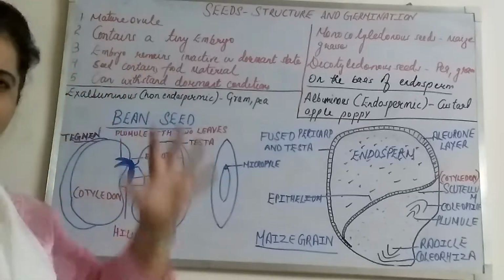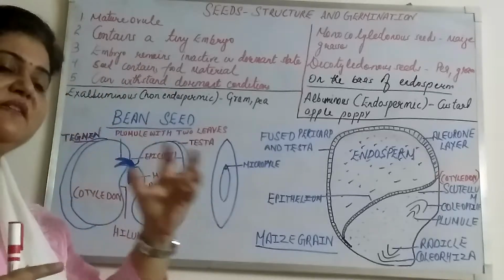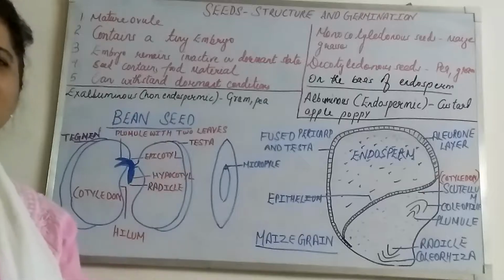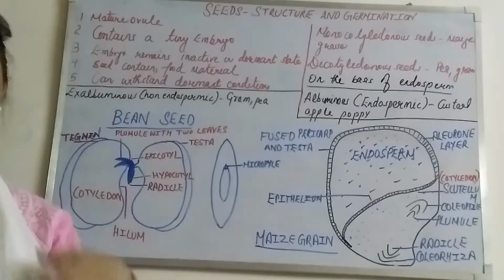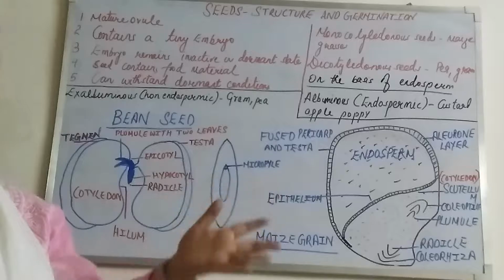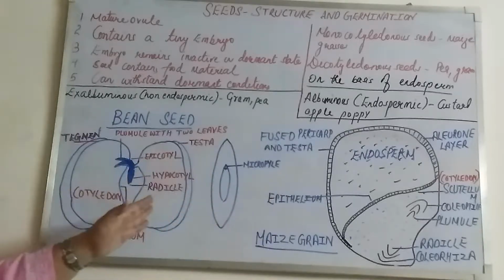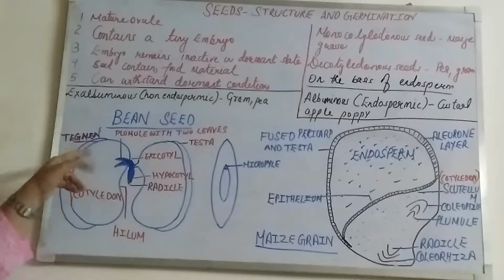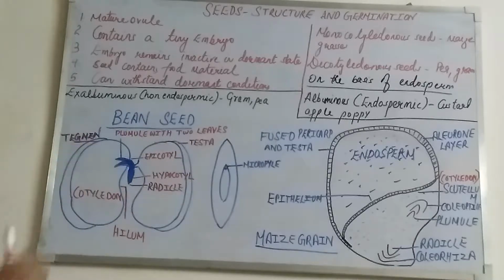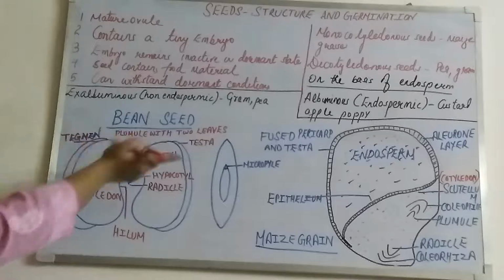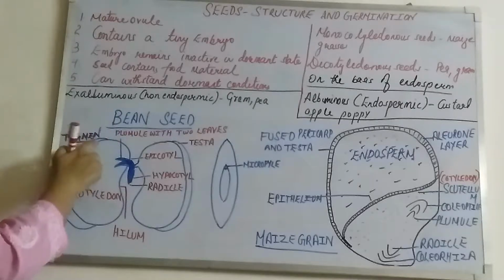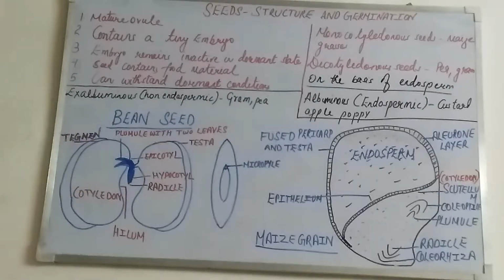It covers the seed only, and it also protects the seed from any mechanical injury, from the invasion of bacteria, fungi, anything external which can damage a seed. So it is a protective layer. And just next to it, we have the tegmen, T-E-G-M-E-N. Next to it, we have the tegmen. This is also a protective layer.